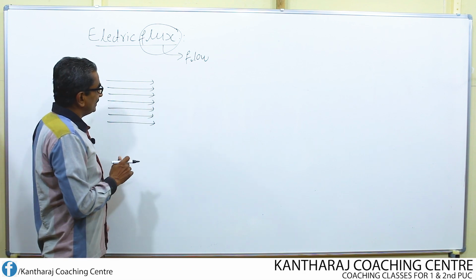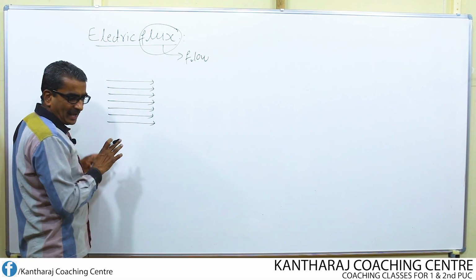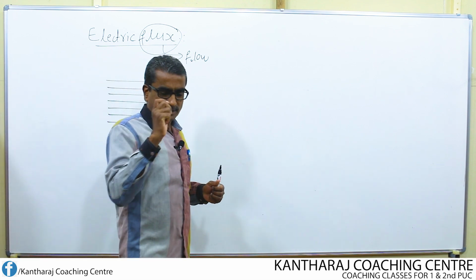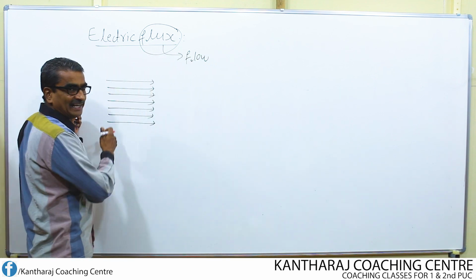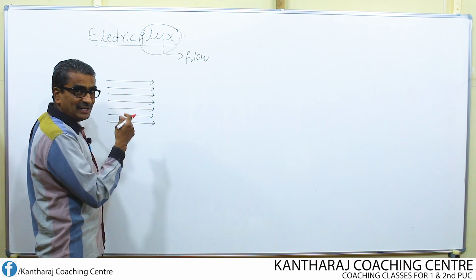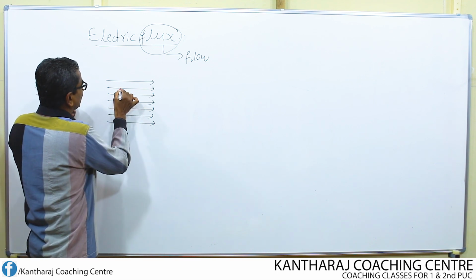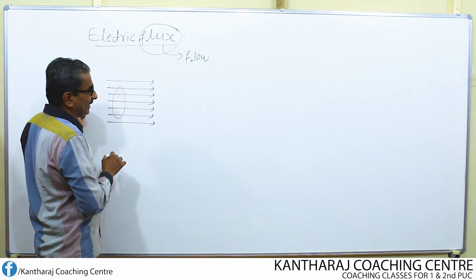Then, in this electric field region, I am going to imagine two areas. Area of any shape. Say, for example, I am going to consider one circular area like this.